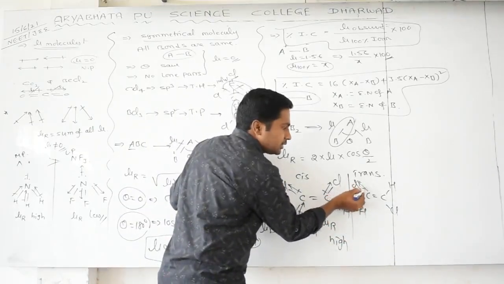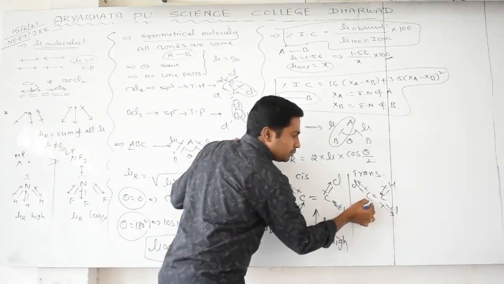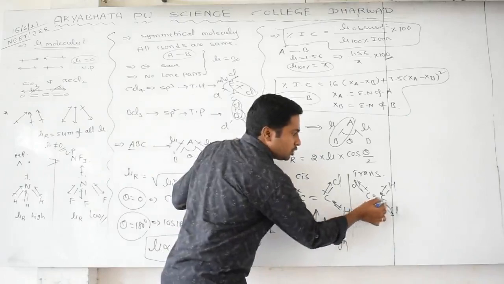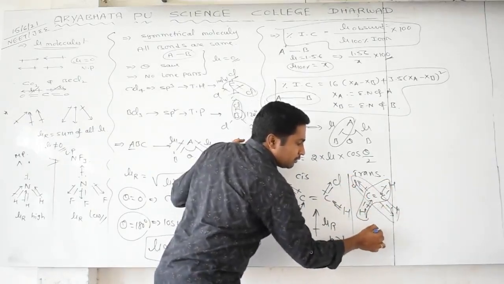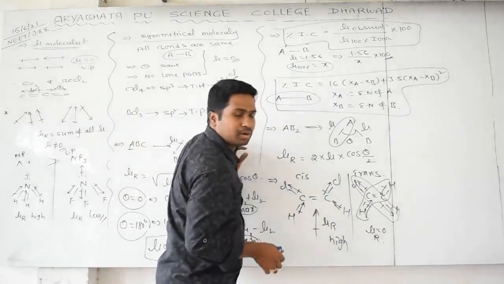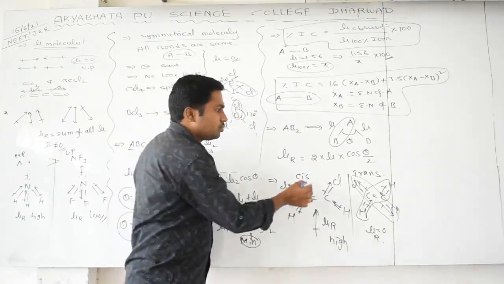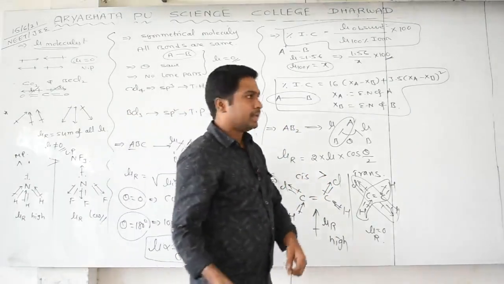Here the moment is like this, and here the moment is like this. Here the moment is towards carbon, and here towards carbon. Did you observe? These two are mutually cancelled. These two are mutually cancelled. Net moment will be 0. Net moment 0 means we call it less polar. That's why the cis isomer always has more dipole moment than the trans isomer. Did you get it? Yes.